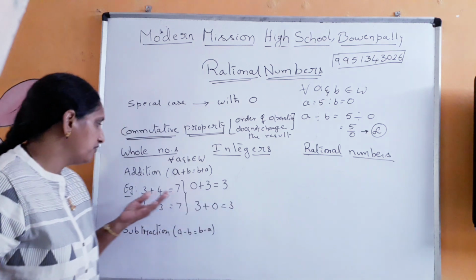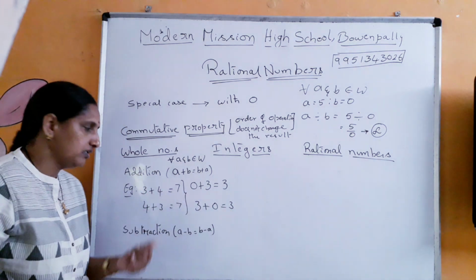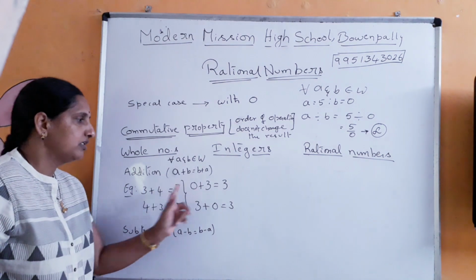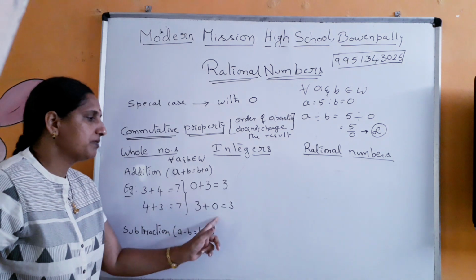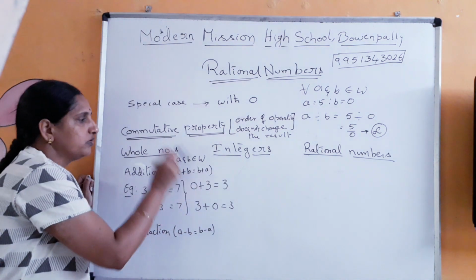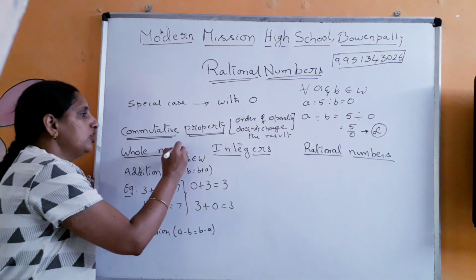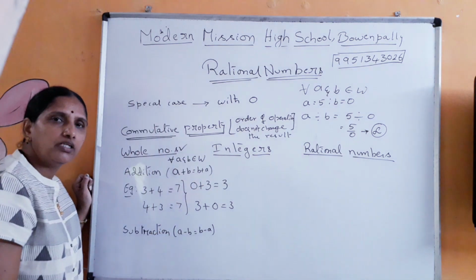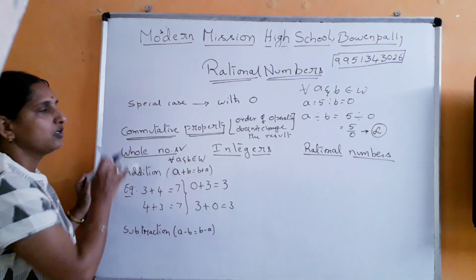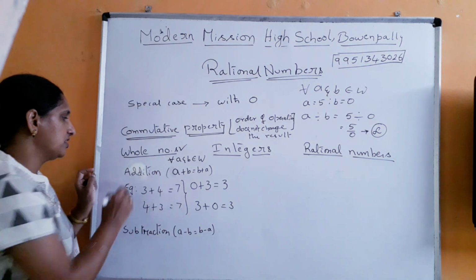Clear? So therefore 3 plus 4 is equal to 7. Again we interchange the numbers. 4 plus 3 is equal to 7. 0 plus 3 is 3. 3 plus 0 is 3. So A plus B is equal to B plus A. Therefore, in whole numbers, commutative property holds good. Holds good, right? That means whole numbers obey commutative property under addition.